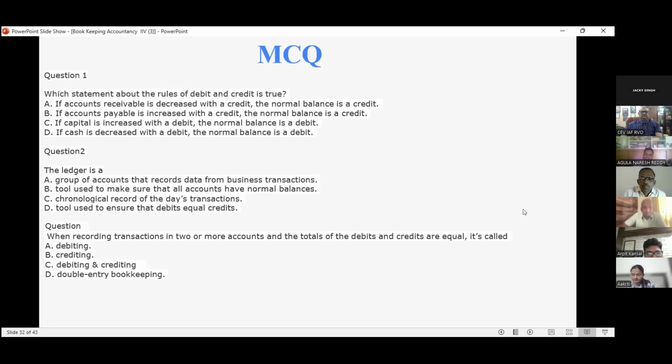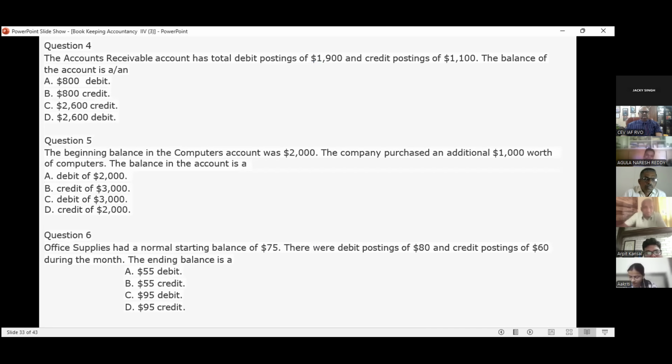it is called the double entry system. D, double entry bookkeeping. Correct. Account receivable means debtor. Account receivable means debtor.